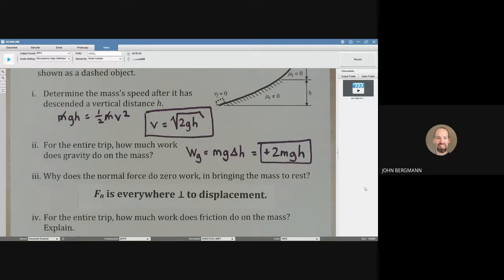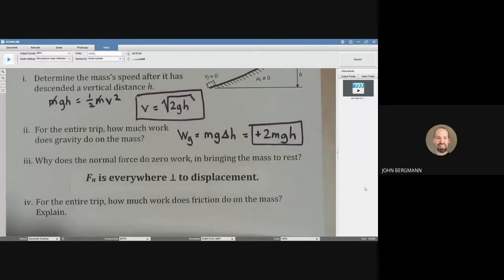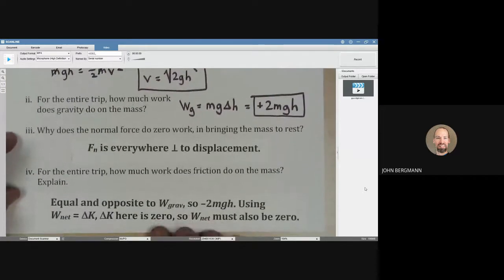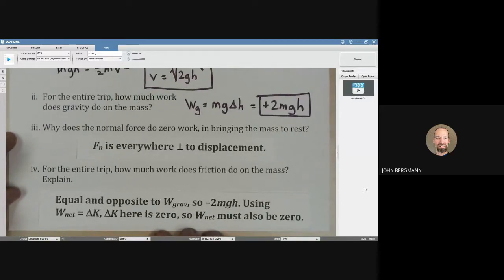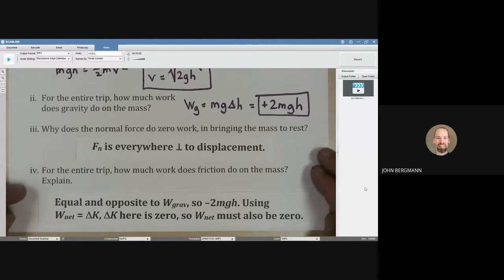For the entire trip, how much work does friction do on the mass? And the answer to that is that friction does work that is equal and opposite to the work done by gravity. So that must be negative 2 mgh. And the way we know that is the work energy theorem says that the net work done on a mass will be equal to its change in kinetic energy.